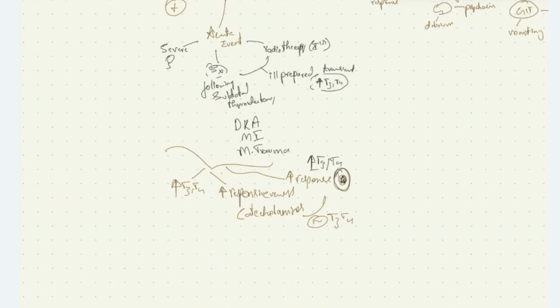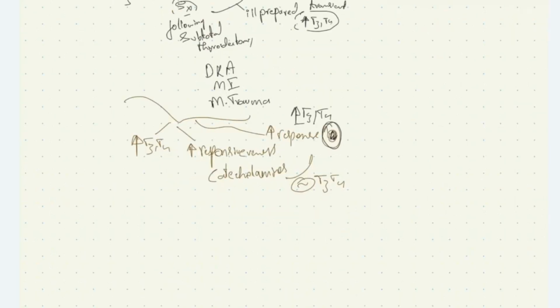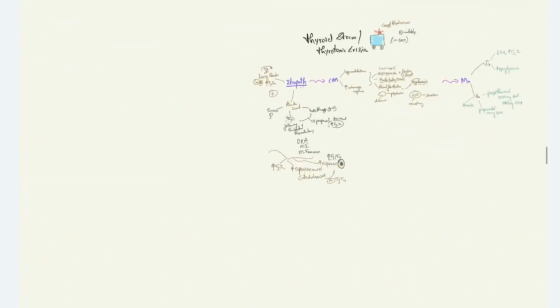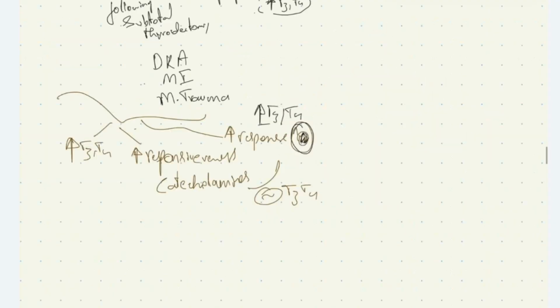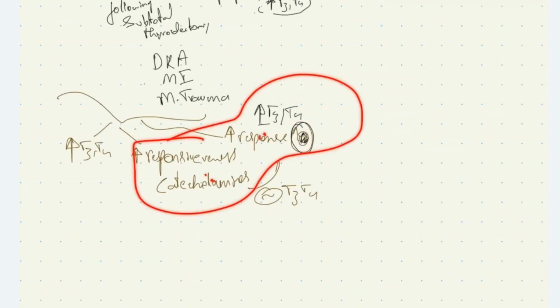Three mechanisms cause thyroid storm. Please note, when we measure T3 T4 levels, they can be acutely increased if it is due to increased secretion, or the T3 T4 level can be similar to that of hyperthyroid patients if the thyrotoxic storm is due to the other two reasons.